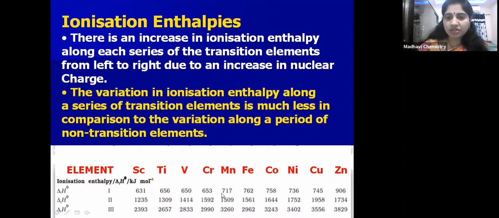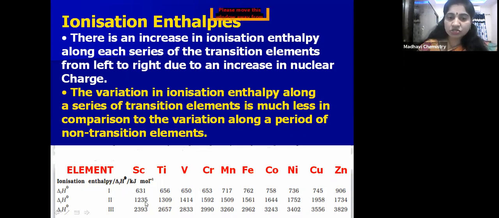If you move, the ionization enthalpy changes regularly, and the change is very small. Okay, whereas in the case of non-transition elements like s-block and p-block elements, the change will be more. So when compared with those elements, the change in ionization enthalpy is very less. If you move from left to right, what happens? Ionization enthalpy increases, right? Now you can see here first ionization enthalpy, second ionization enthalpy, third ionization enthalpy. What is the first ionization enthalpy? The amount of energy required to remove an electron from an isolated gaseous neutral atom is called the first ionization enthalpy.